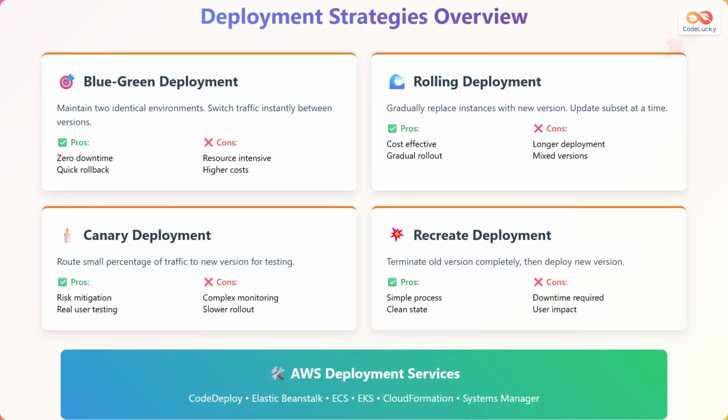AWS supports 4 primary deployment strategies, each with distinct advantages and trade-offs. Blue-green deployment maintains 2 identical production environments where you switch traffic instantly between the current blue environment and the new green environment. This approach provides zero downtime and quick rollback capabilities, but requires double the resources and higher costs. Rolling deployment gradually replaces instances with the new version, updating a subset at a time while maintaining service availability. This strategy is cost-effective and allows gradual rollout, but takes longer to complete and temporarily runs mixed versions.